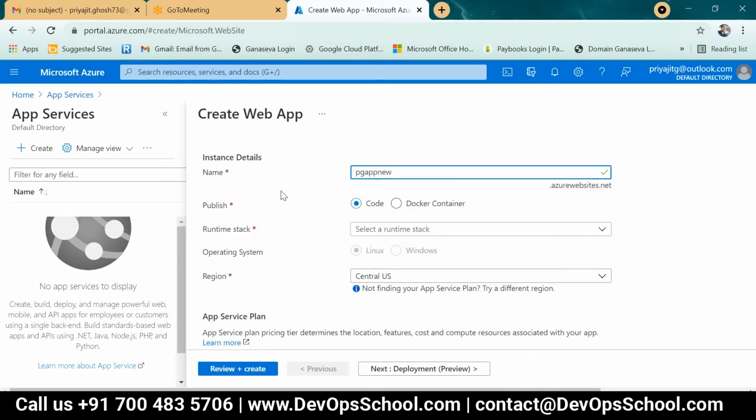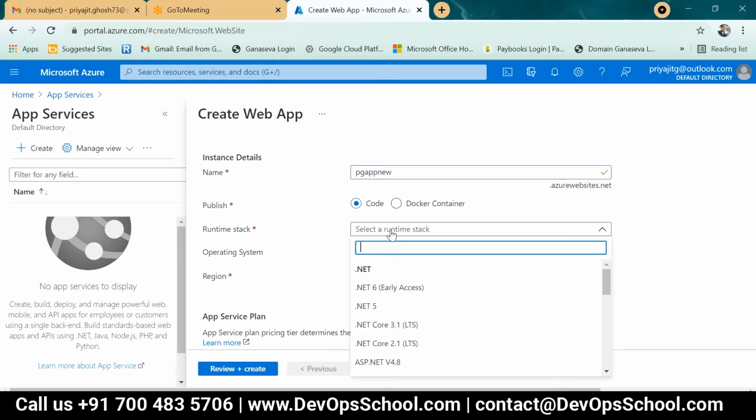This is the option main. This is code based. And if you use a Docker container, then we convert it to a Docker container with Kubernetes and other things related to the DevOps part. We'll use the Docker container part also. So here we will actually use the code based part, code only.